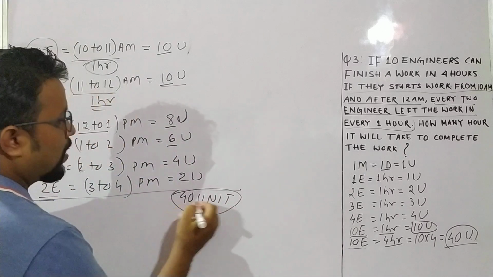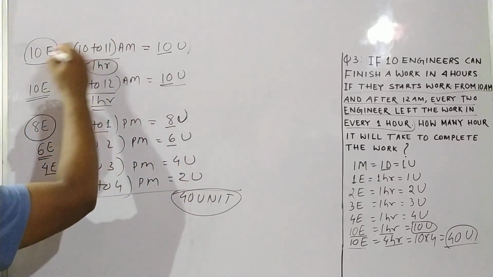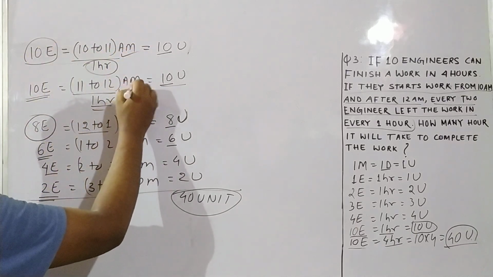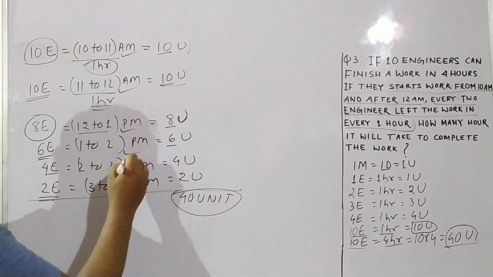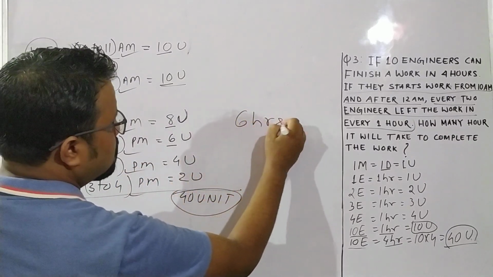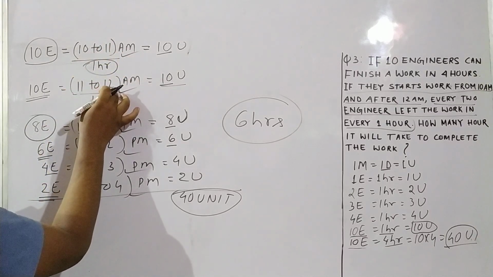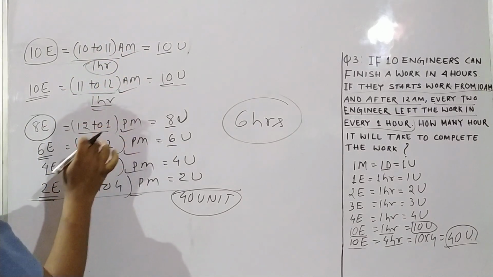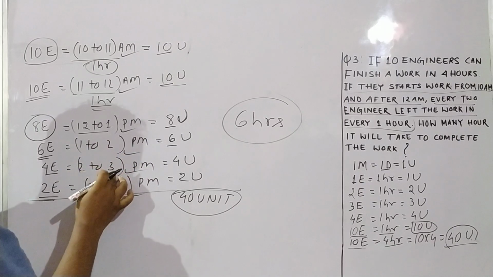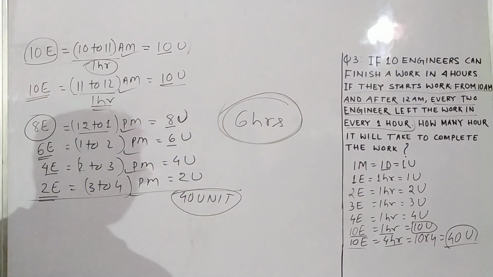So 40 units of work is already completed. How many hours is it taking? 1 hour, 2 hours, 3 hours, 4 hours, 5 hours, 6 hours. So the total time is 6 hours. 10 to 11 is 1 hour, 11 to 12 is 1 hour, 1 plus 1 is 2, 2 plus 1 is 3, 3 plus 1 is 4, 4 plus 1 is 5, 5 plus 1 is 6. So the total time taken is 6 hours. If this question comes, we have to do it like this.